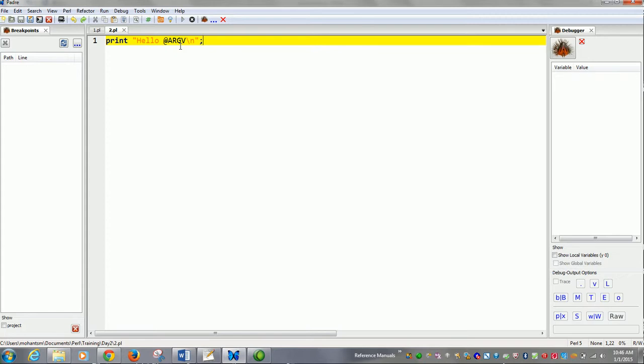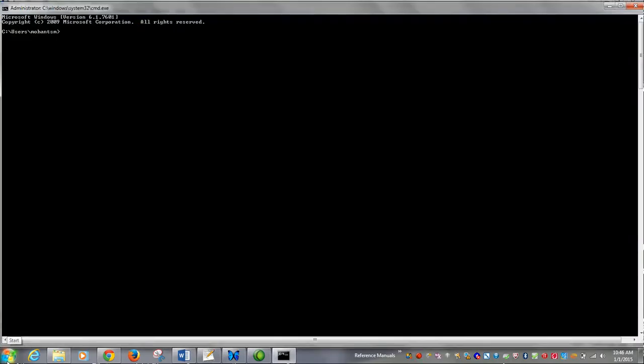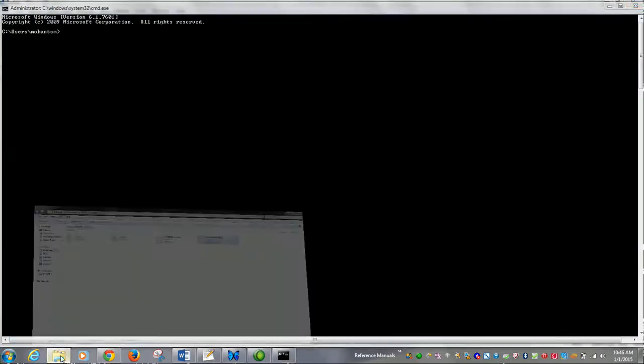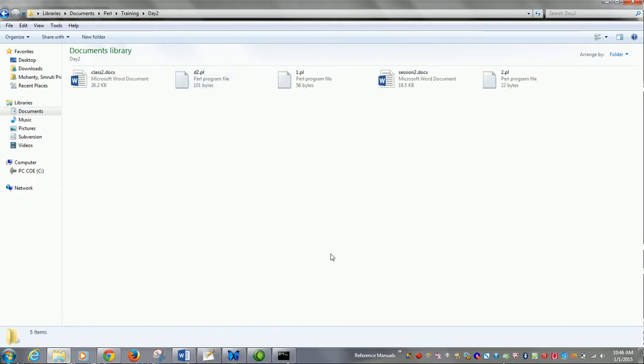Okay, now how to run it? I was using this IDE to run the previous programs, but for a program which has got arguments, we have to run it using the command line prompt. So I will go to the command line prompt. Then I will look for the directory where the program is stored. Here the program is stored as 2.pl.